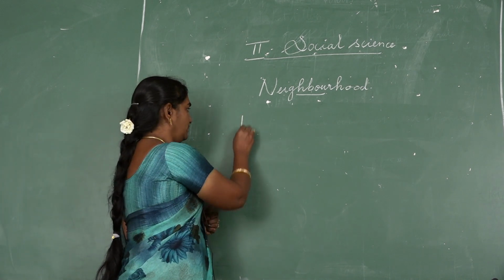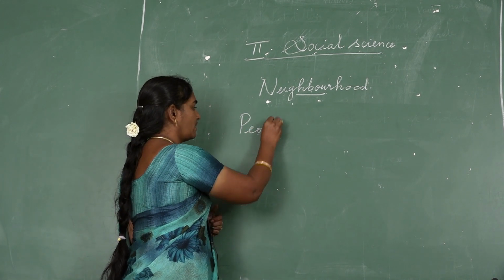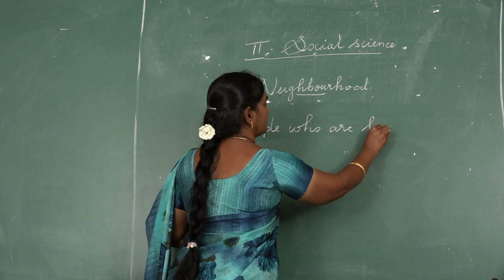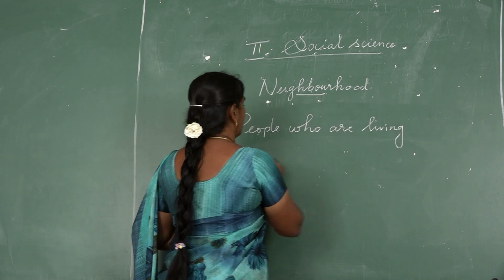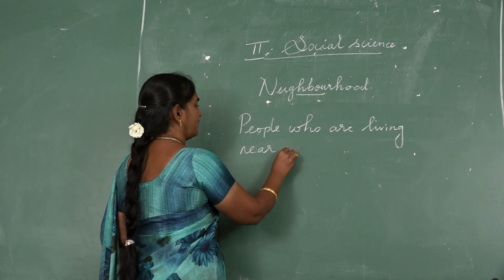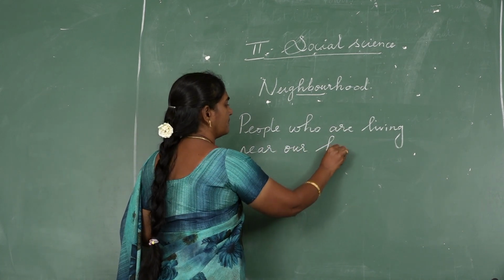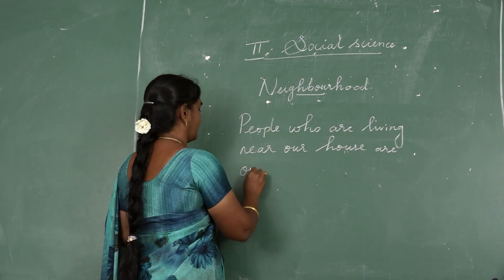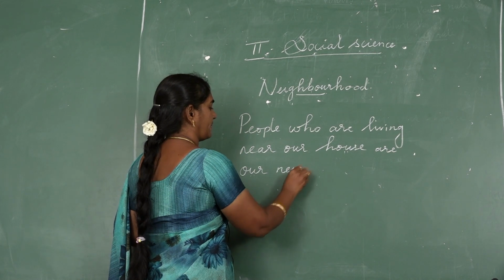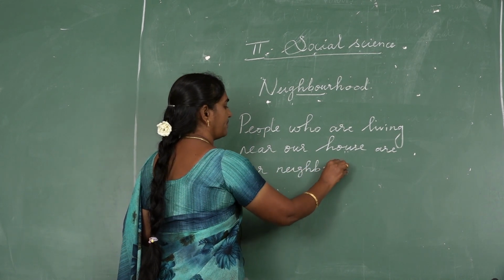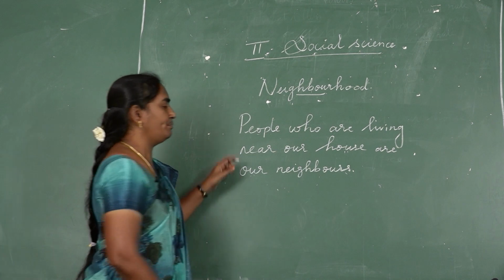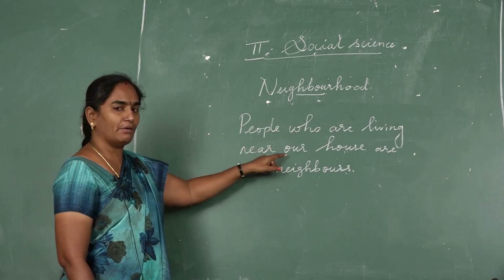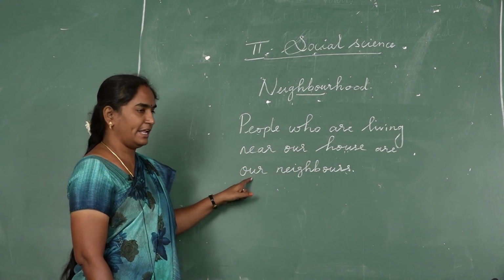So, people who are living near our house are our neighbors. People who are living near our house are our neighbors.